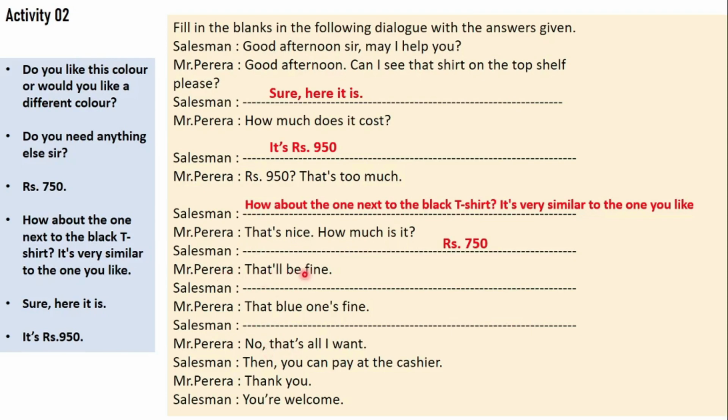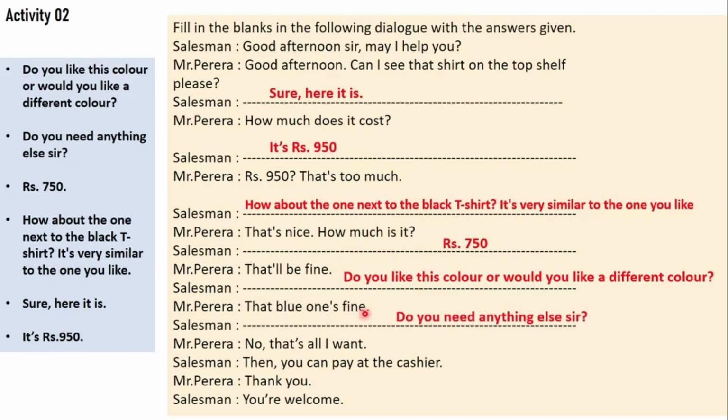Then Mr. Pereira, that will be fine. Salesman, do you like this color or would you like a different color? That blue one is fine, says Mr. Pereira. Then salesman, do you need anything else, sir? Then Mr. Pereira says, no, that's all I want. Then you can pay at the cashier. Thank you, you're welcome. Alright, this is the end of our activity 2.